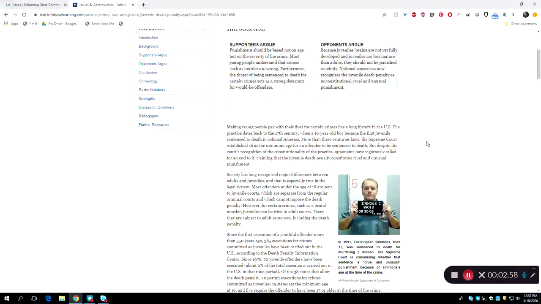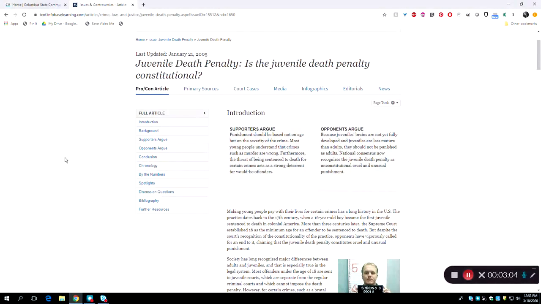As you can see, the in-depth article provided by the database offers a wealth of information that will be relevant to your paper. Notice the box to the left, which breaks down the information into sections from background and supporters and opponents' arguments to sections entitled Chronology and By the Numbers for useful statistics.